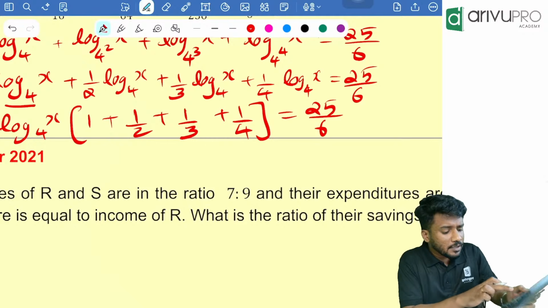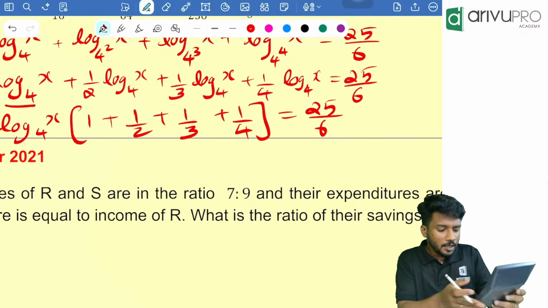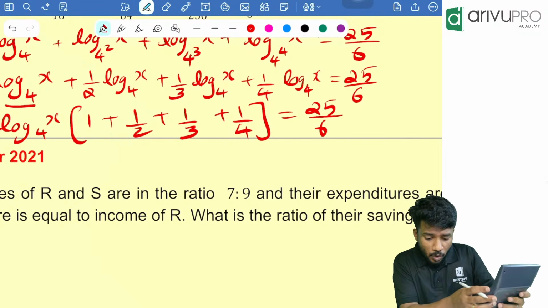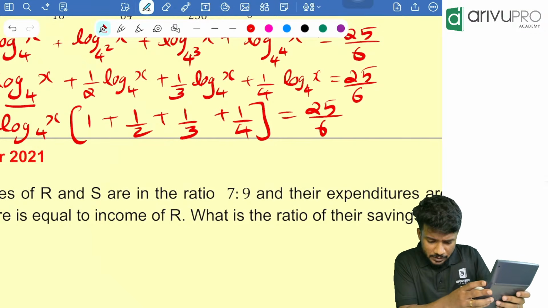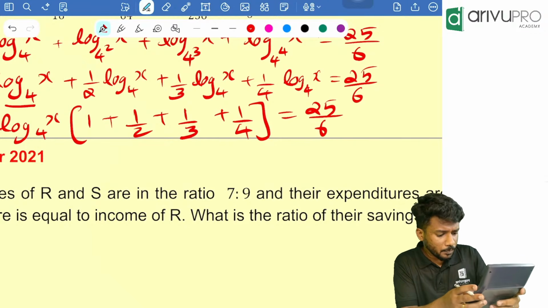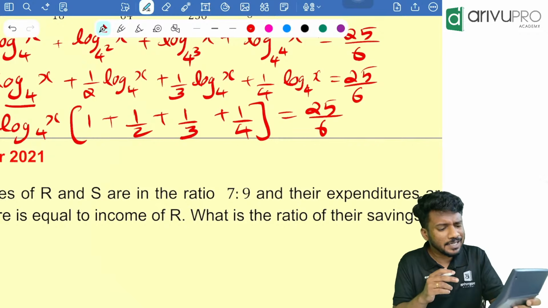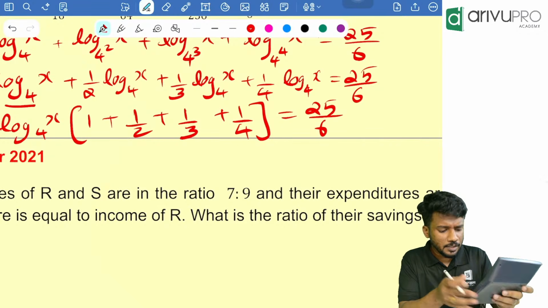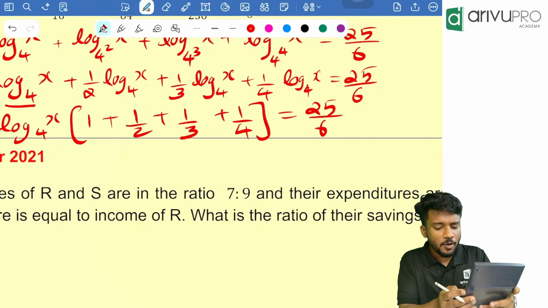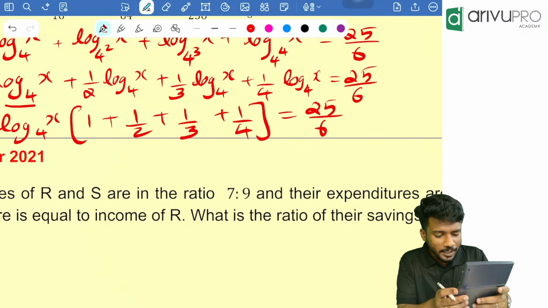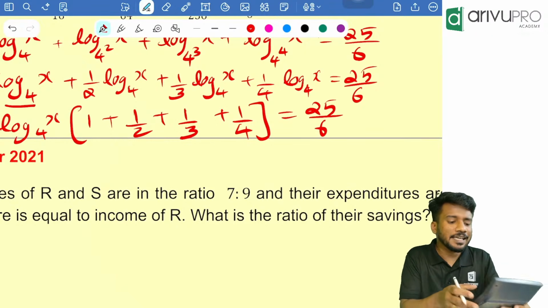So how will you use calculator? Clear the memory if required. So take your calculator. You type 1, then click M plus, 1 divided by 2, M plus, 1 divided by 3, M plus, 1 divided by 4, M plus, then click MRC.